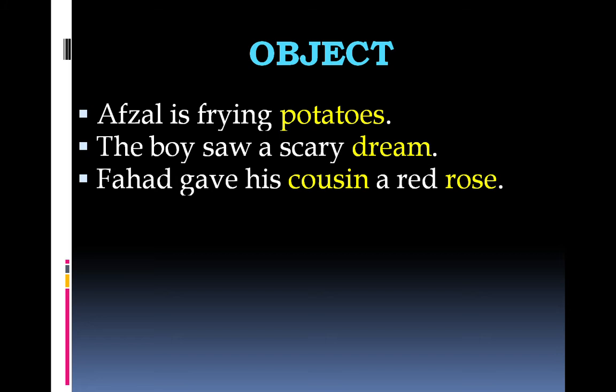One of the objects is the direct object and the other one is the indirect object. Direct object is the person or thing on which the action is directly performed, and the indirect object is involved in the action on the receiving end, indirectly. Over here, rose is the thing on which the action of giving was directly performed, and cousin received the rose. He received the action indirectly. So cousin is the indirect object.